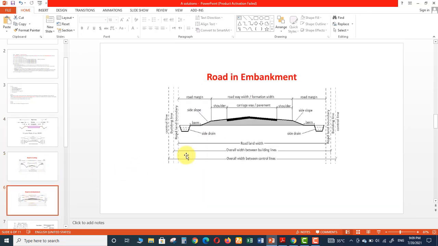Let me show you in this one. This is width formation, right? Roadway, it is also called roadway width or formation width. Width formation is the sum of carriageway, pavement, or shoulders. Combination of carriageway and shoulders or pavement and shoulders is called formation width.